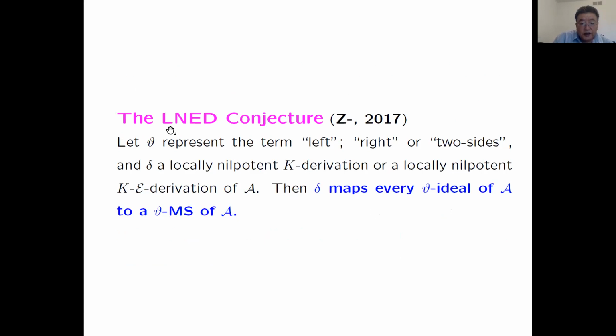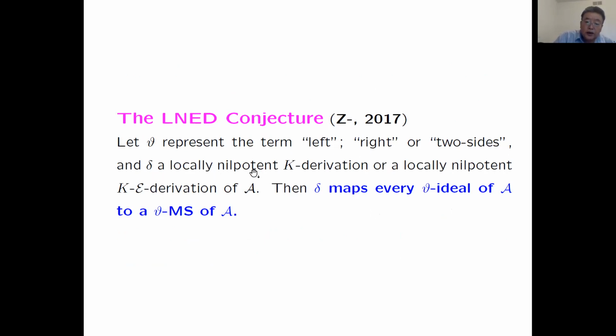And the second conjecture, the locally nilpotent E-derivation conjecture. Let theta represent the term left, right, or two-sided, three cases.